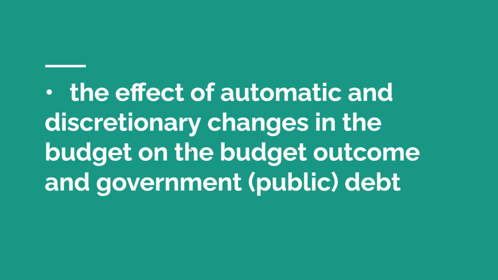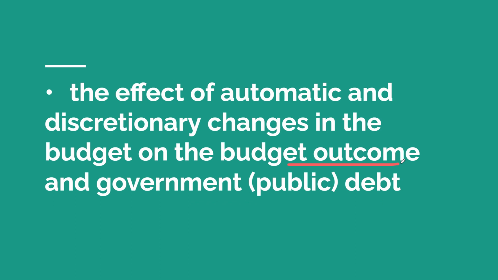Hello again, economics students. In this video, we're really just putting together 3 or 4 concepts which we've already spent a lot of time learning. We're looking at the effect of either automatic or discretionary changes in the budget on the budget outcome, so deficit or surplus, and therefore the level of government or public debt.